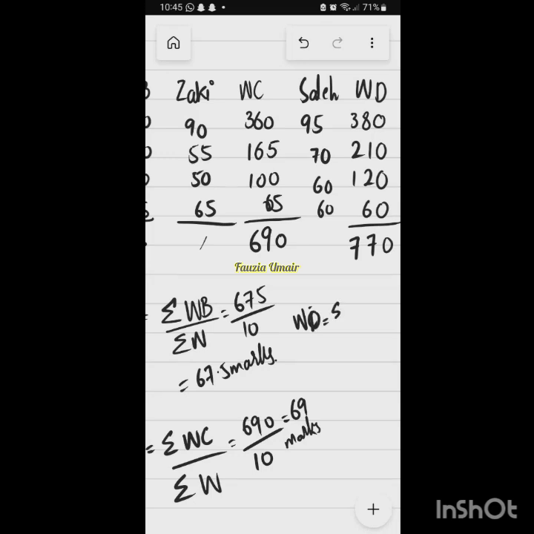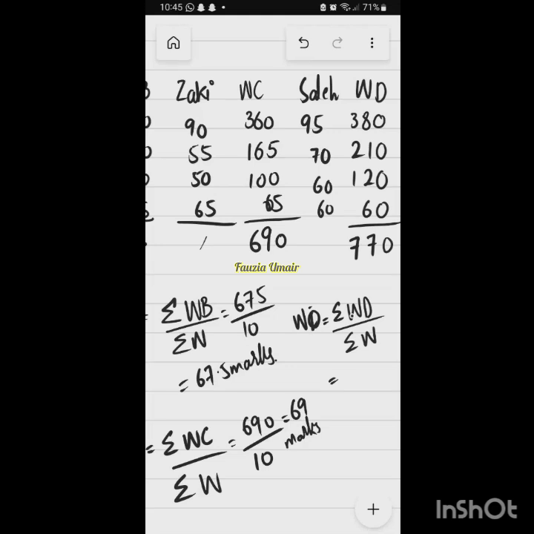So it will be sigma FD, sorry, sigma WD. We use F when there is frequency. Here we are writing W in place of F. W is representing the weighted mean, divided by sigma W. Usually we use sigma F in the formula, showing the frequency of something.